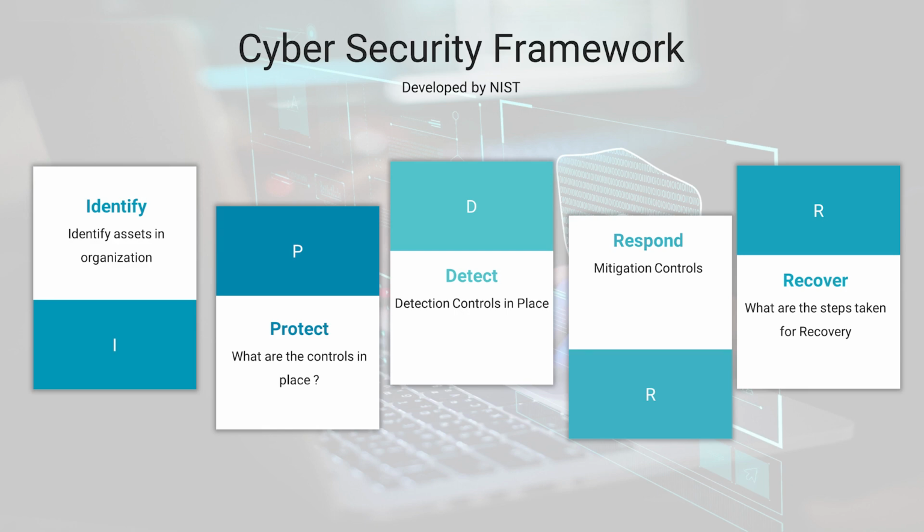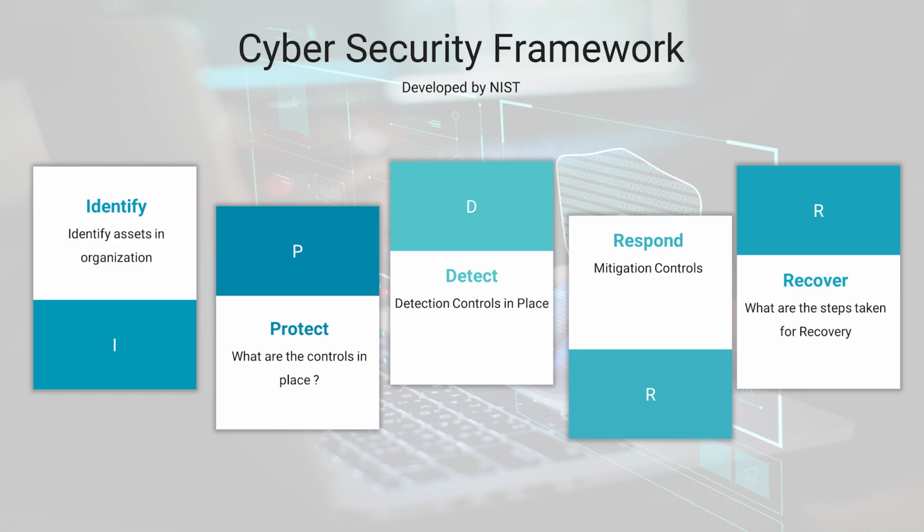After detect, we have respond. Whatever vulnerabilities or loopholes we have found, how can we patch them? What mitigation controls do you have to respond to those vulnerabilities? And the last one is recover. Recover controls help when there's some disaster or some attack executed and your servers are not in their production stage.